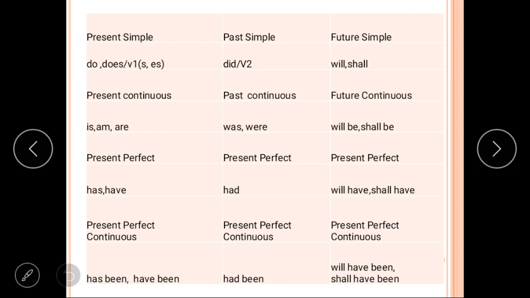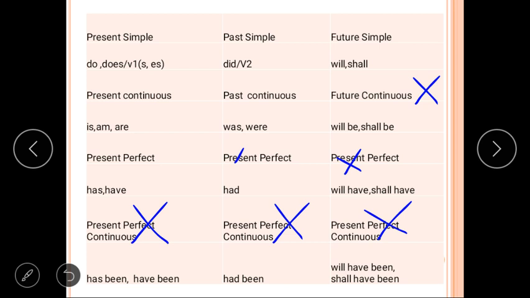Present continuous can't be changed. Let me cut it. And next one is present perfect, sorry, this one is past perfect. And future perfect, this one. So these are the changes, but let me tell you that this is past perfect and this one is future perfect. And the next tense which cannot be changed, we can say future perfect continuous. It can't be changed, and this will also can't be changed. Only 8 types of sentences we can change.